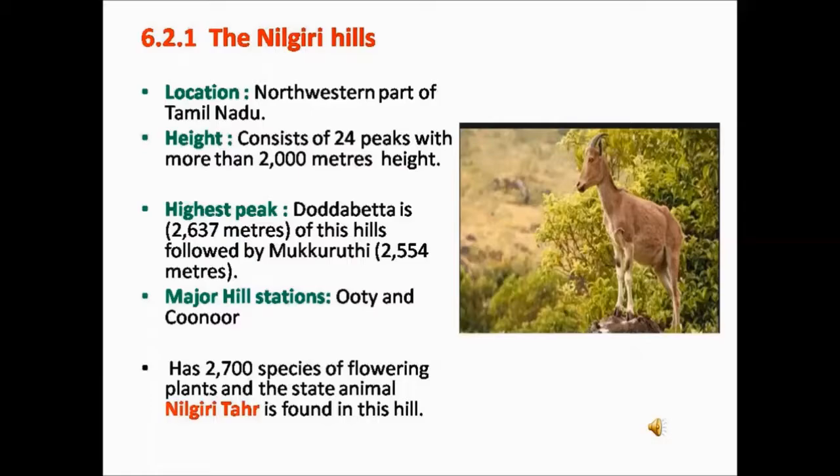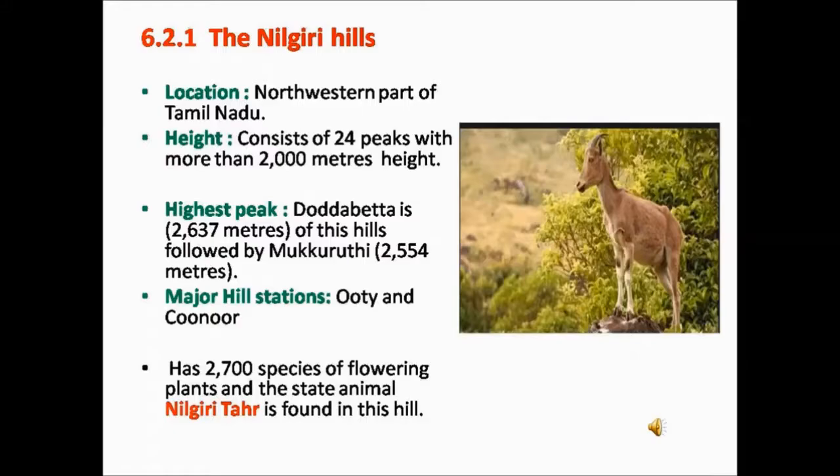First we are going to see about the Nilgiri Hills. Nilgiri Hills are located in the northwestern part of Tamil Nadu. The Nilgiri Hills consist of about 24 peaks with more than 2000 meters height. The highest peak in these hills is Dotabetta, which is about 2637 meters height. The second highest peak is Mukkurthi, which is about 2554 meters height.